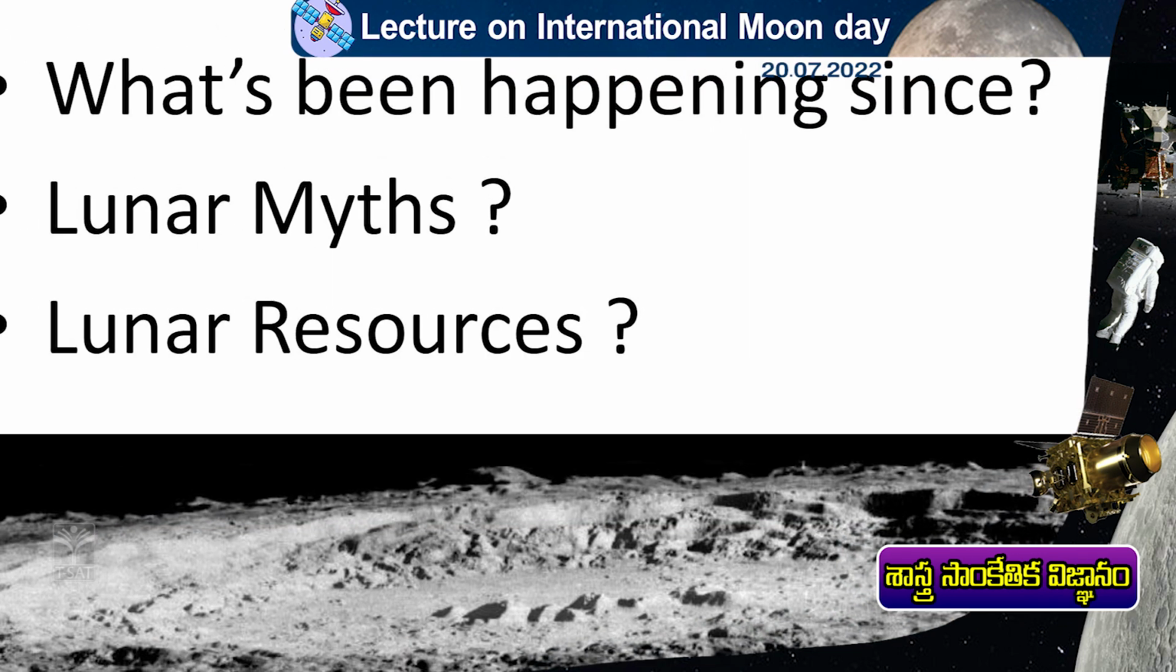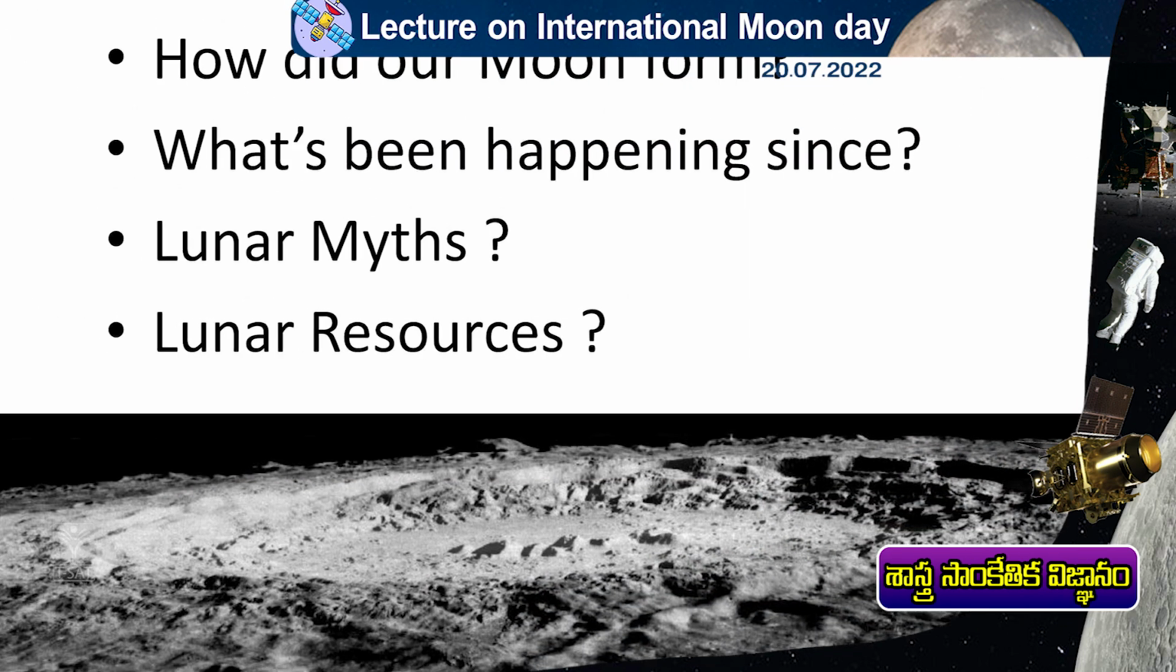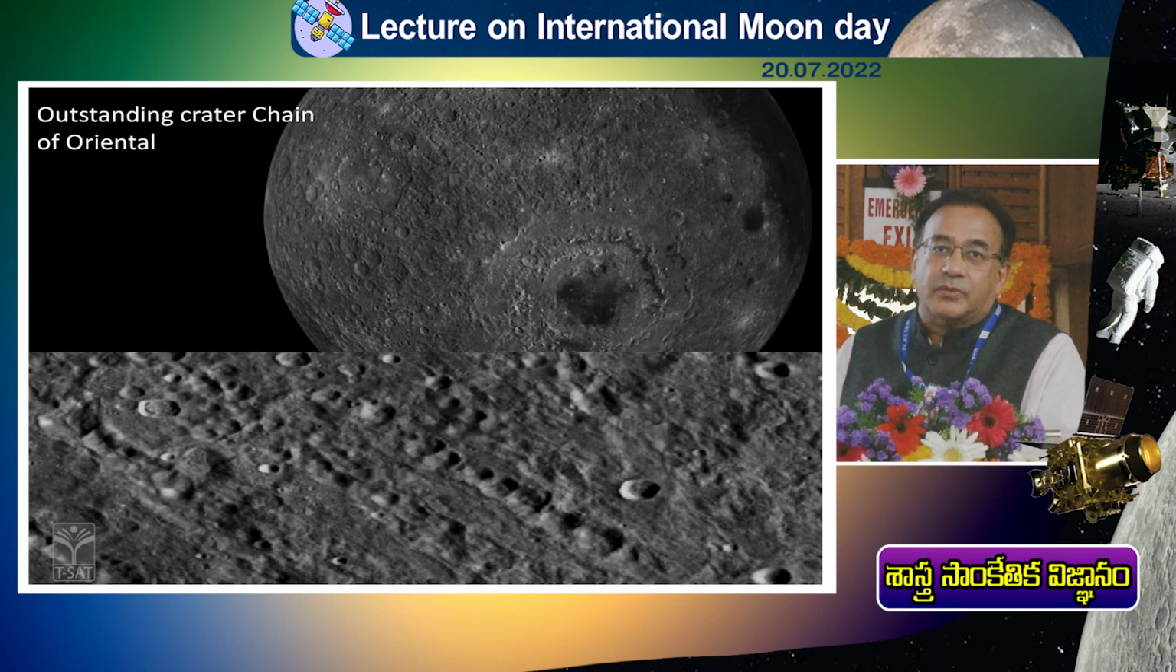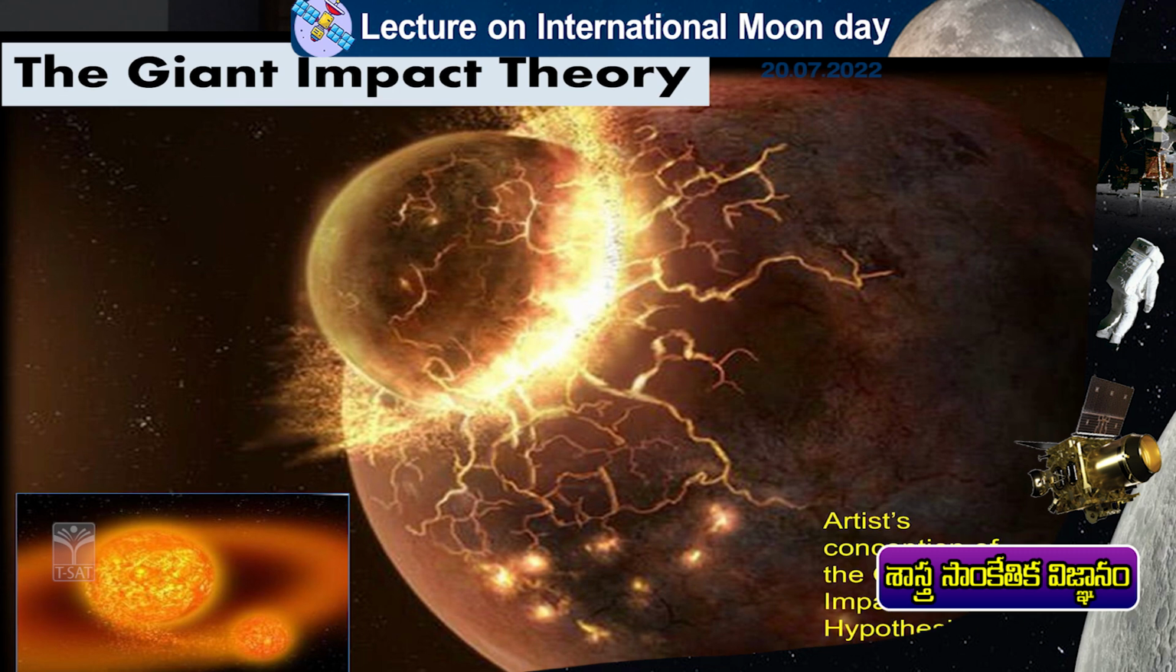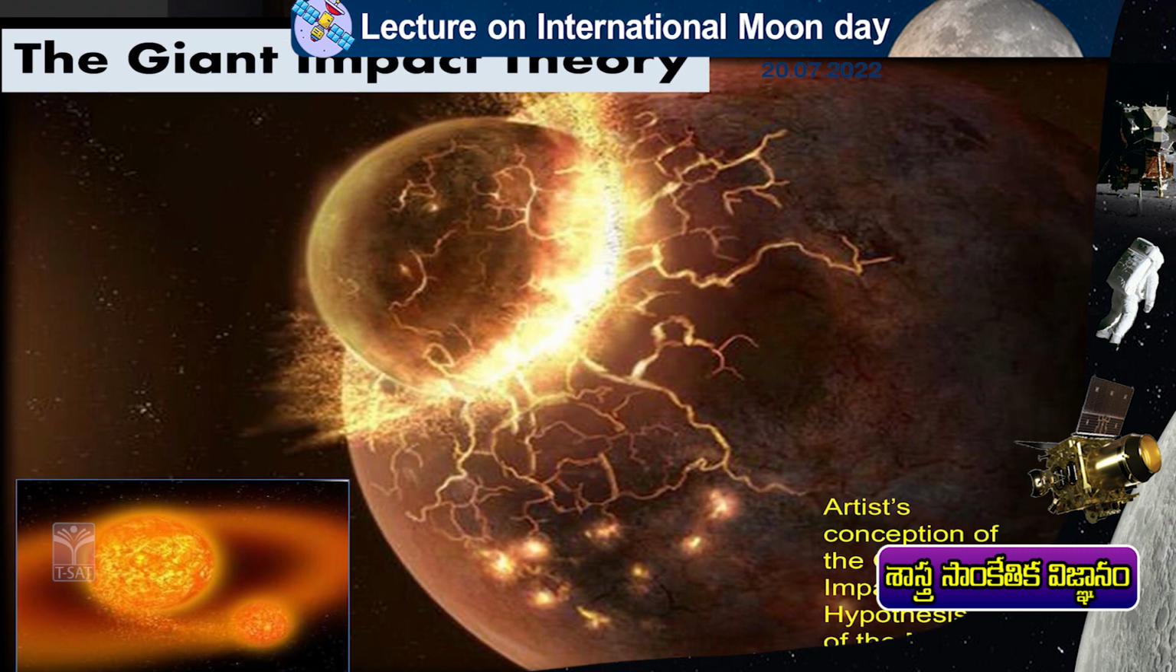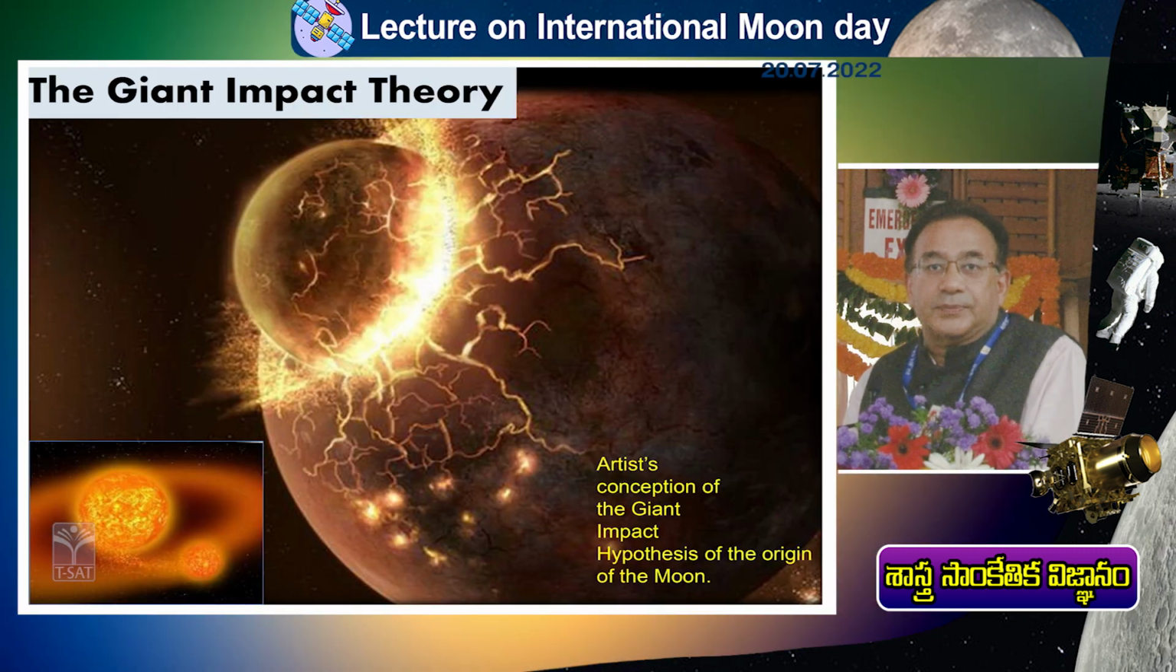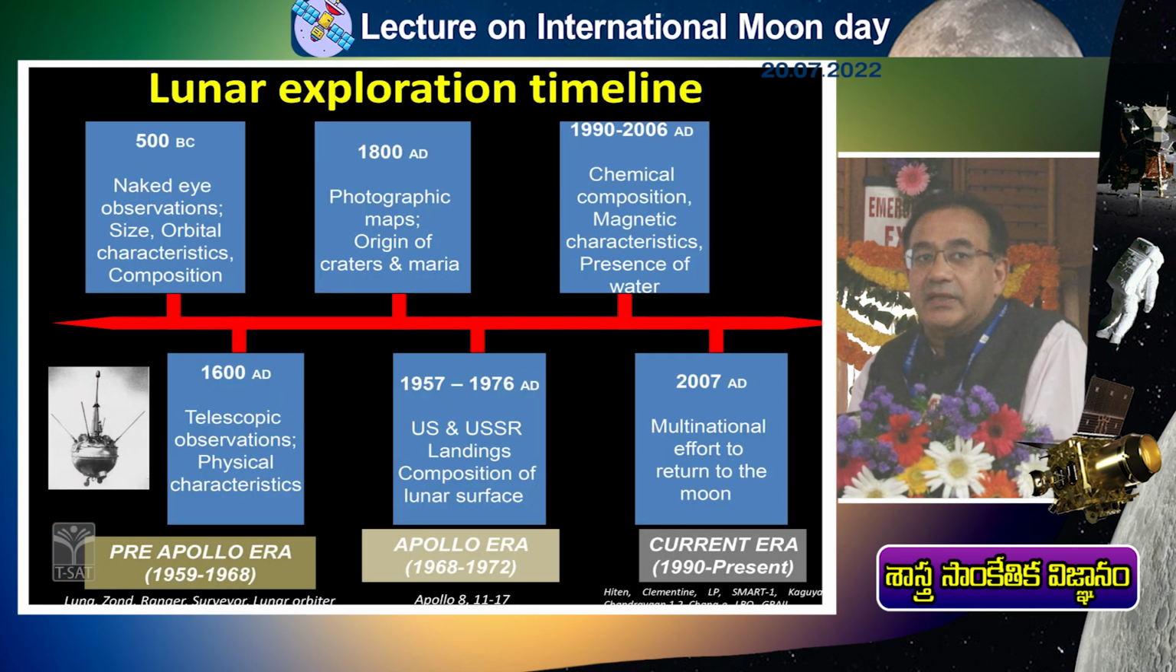The moon must have been formed long back. In fact, it formed when the solar system was forming, around 3.3 billion years ago. First, let us understand how the moon must have been formed. There are a lot of theories which have been postulated by various lunar scientists. One of the most accepted theories is that the moon must have formed by what is known as the giant impact theory.